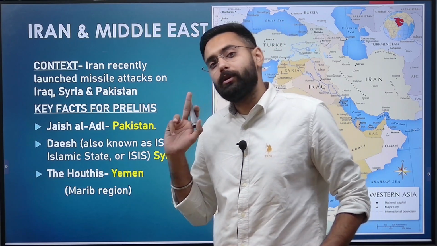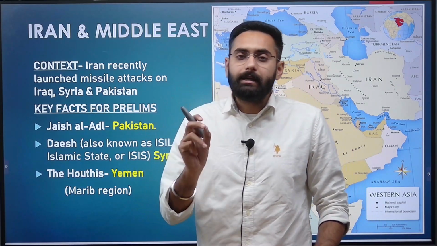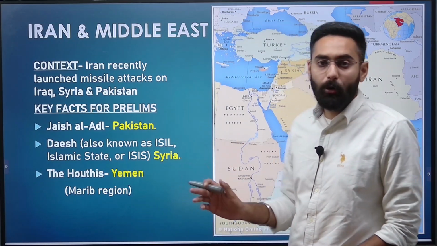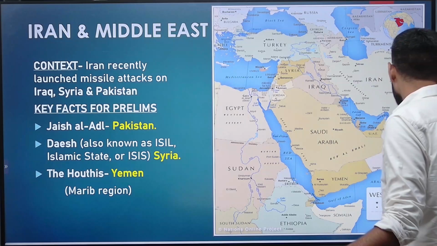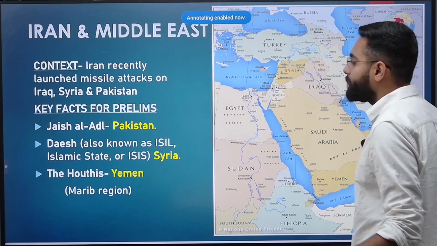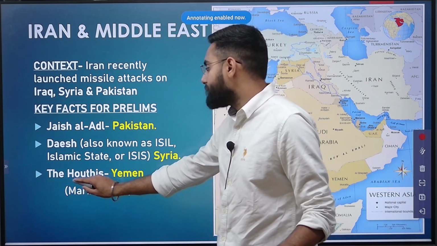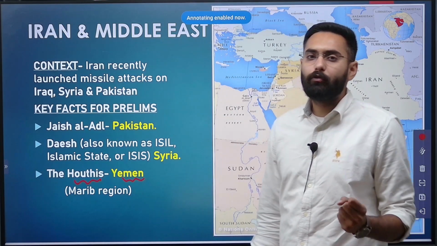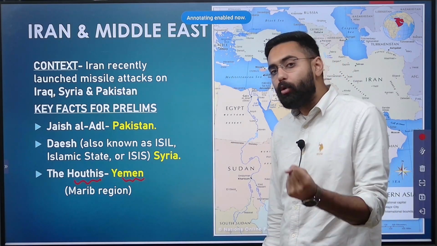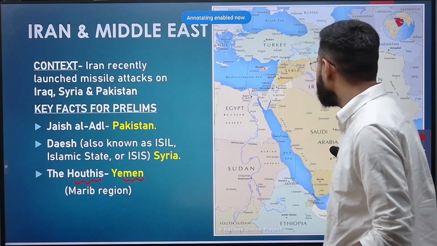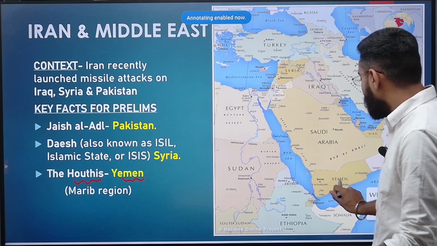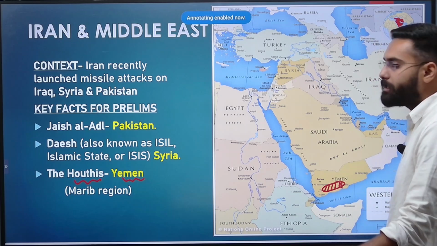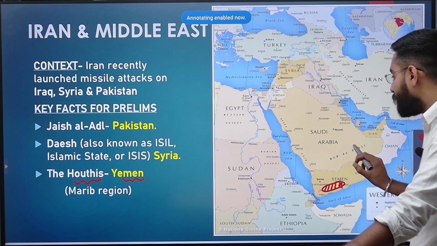But you have to remember that ISIS is also known as Daesh. More importantly, there is one more important group which you have to focus on, that is the Houthis of Yemen. The Houthis of Yemen are more important for UPSC this year because they are operating from this particular region which is called the Marib region of Yemen.